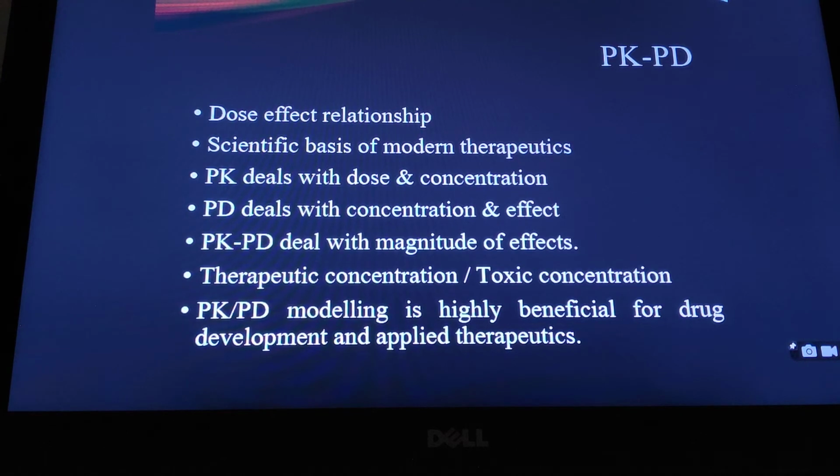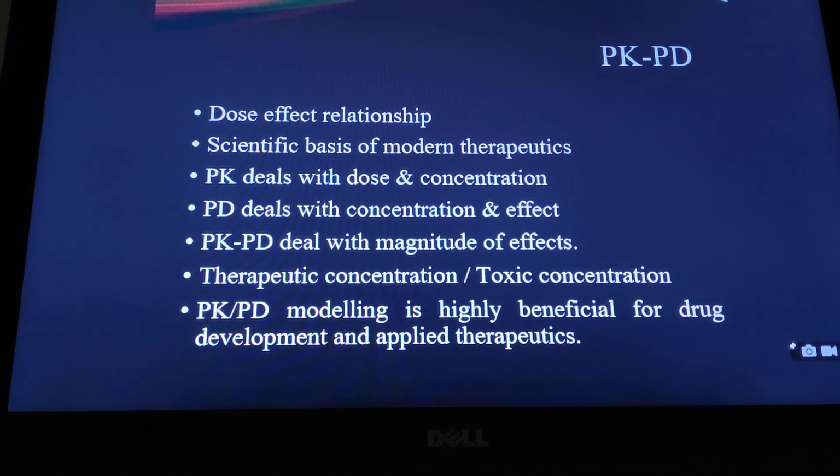Now, at the later part of the discussion, we have a point on PK/PD. PK/PD is pharmacokinetics and pharmacodynamics. These 2 are important, and they are correlated, because they decide the dose-effect relationship. In fact, PK/PD is the scientific basis of modern therapeutics.